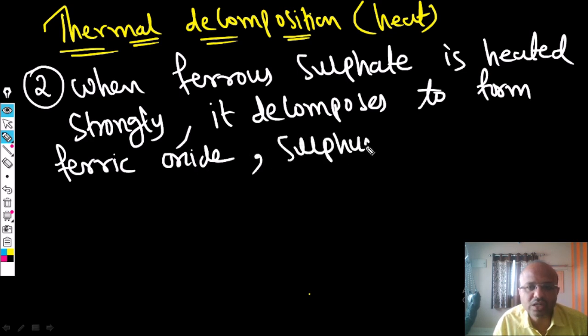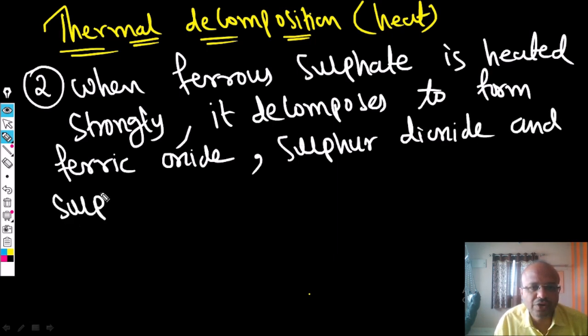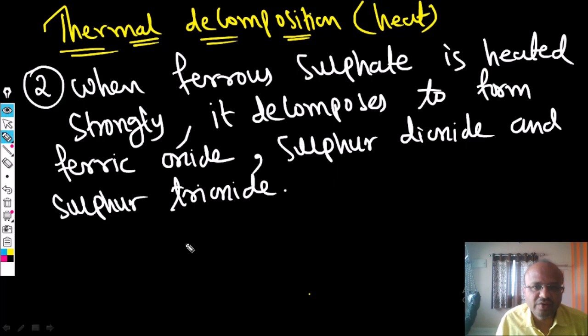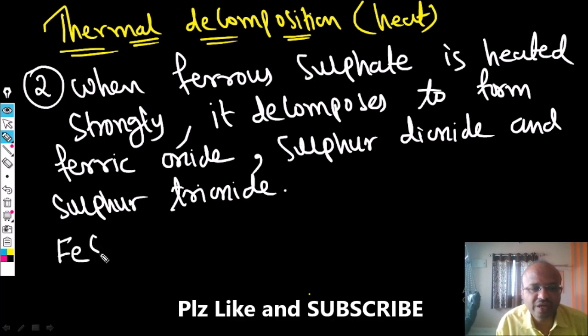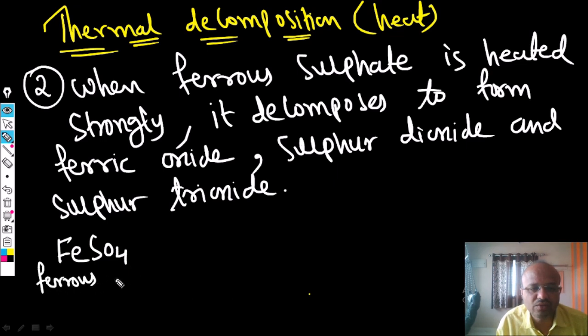Sulfur dioxide, as well as sulfur trioxide, will also form. Three products will be formed when ferrous sulfate is heated. FeSO4, that is called ferrous sulfate. And what is the color of ferrous sulfate? You know, the ferrous sulfate color is green. Okay, it is a green color.